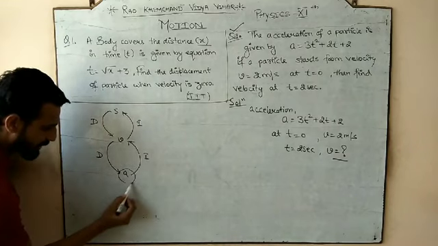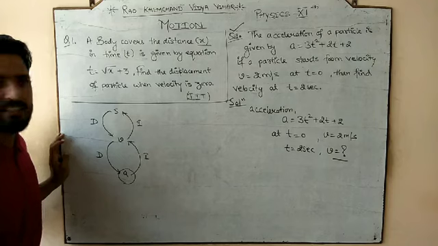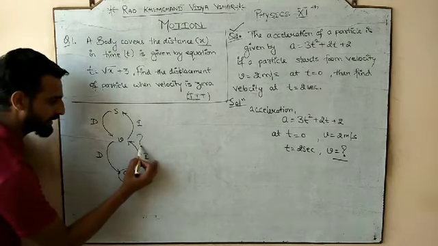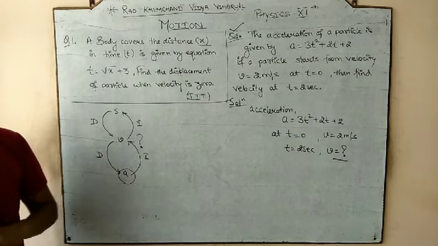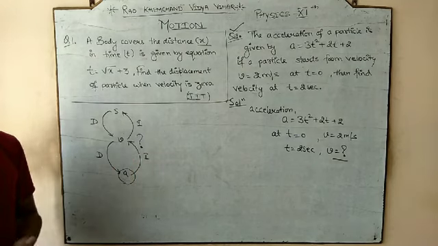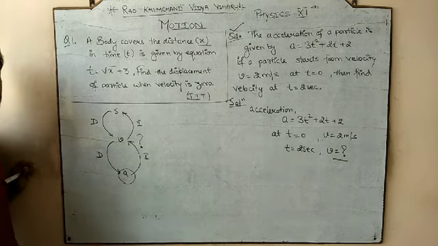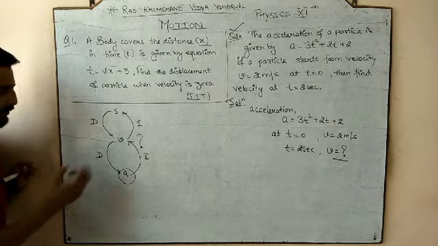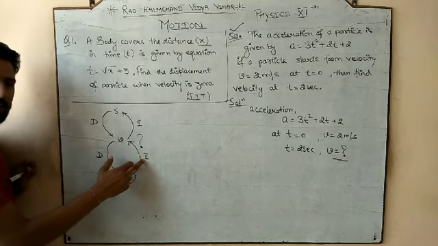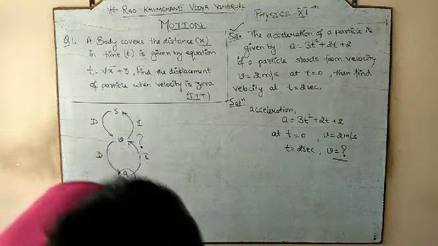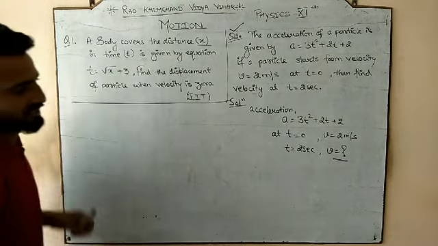So what thing has been given to us? Acceleration is given to us. And what thing has been demanded in the question? Velocity is being demanded. So this is the given part and velocity is demanded. तो हमें कहाँ जाना पड़ेगा? Stairs में ऊपर या नीचे? So we have to go upside. हमें ऊपर जाना पड़ेगा. So we have to go from acceleration to velocity. Which mathematical operation do we have to use? Integration. So let's start with that.